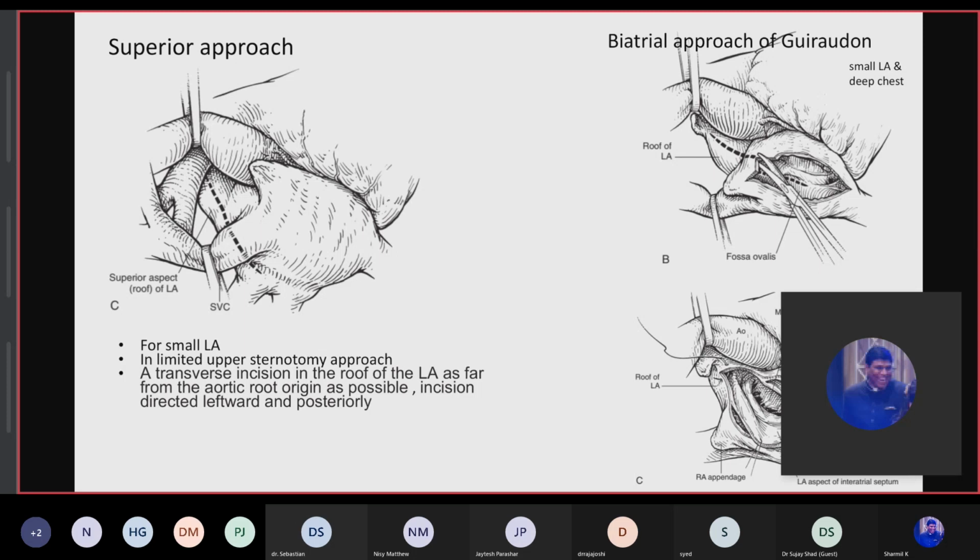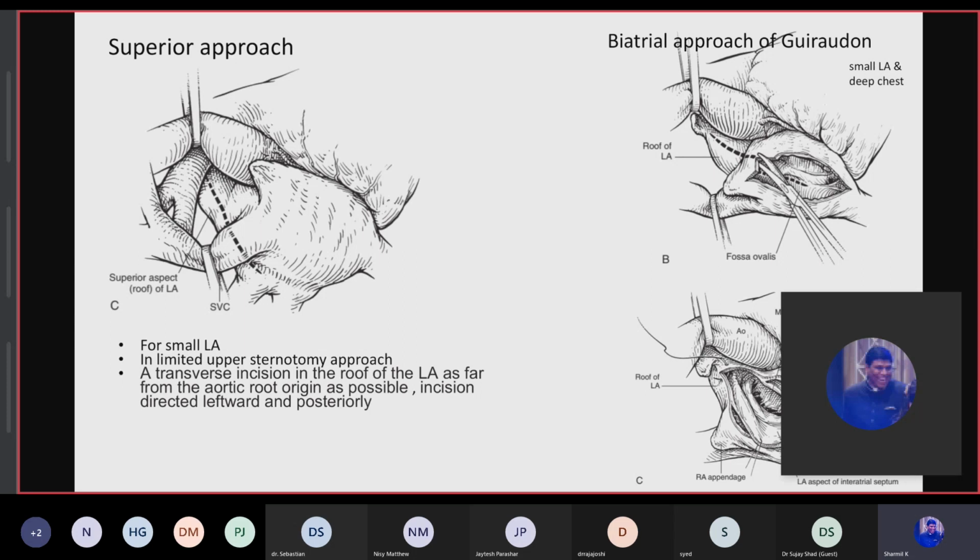Now there was a biatrial approach of Guiraudon, which was used in small LA and deep chest. What we do was, there is a right atriotomy, and the incision was extended caudally on the interatrial septum as well, and it is completed by extending that septal incision in the roof of the LA. So it's a biatrial approach because RA and LA both were opened.